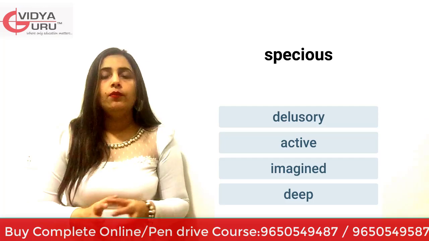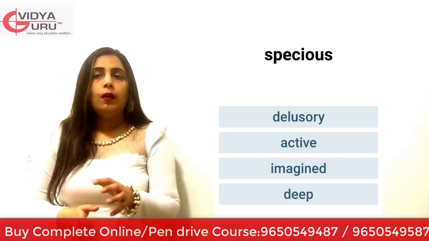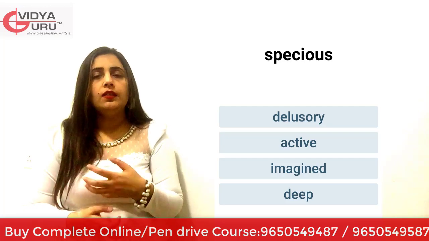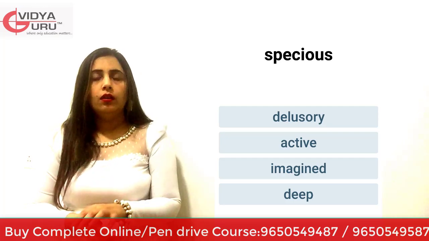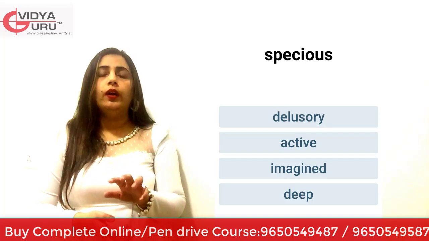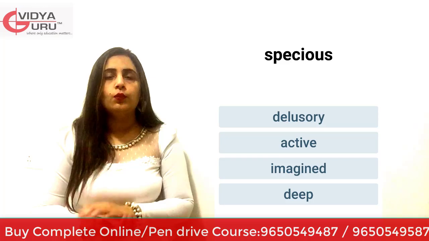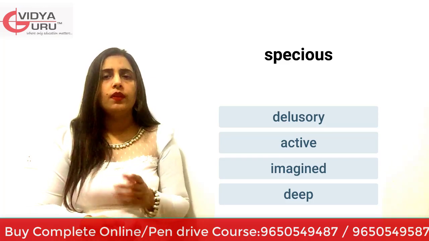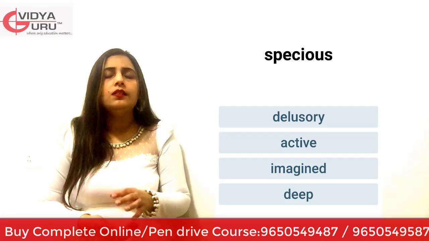Superficially plausible, something possible, something right, but actually wrong. Something seems to be correct, but that is not. That is specious. Misleading is the right word to be used for specious. Specious is misleading, something deceptive, something false, something fake, something fallacious, something unsound.